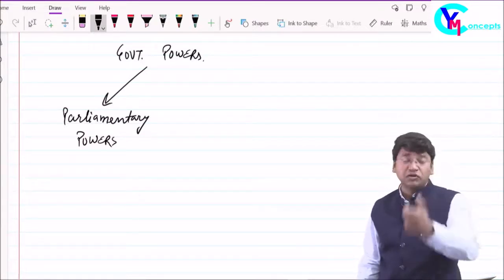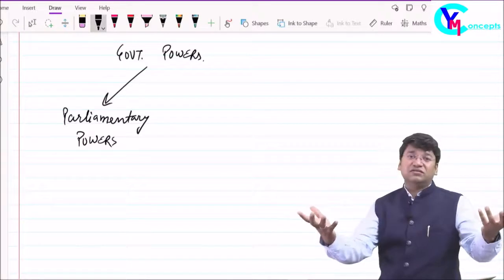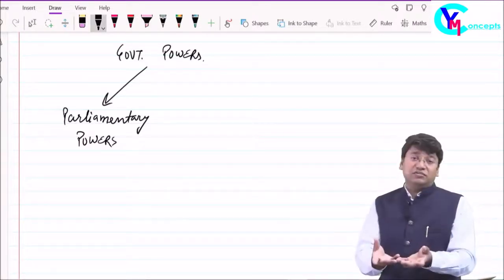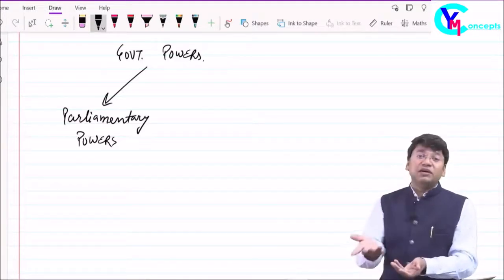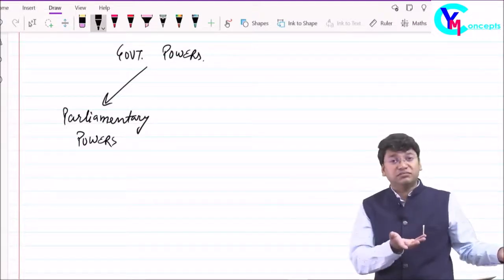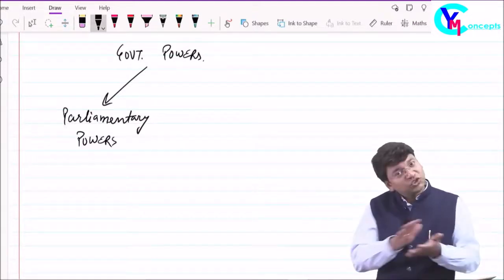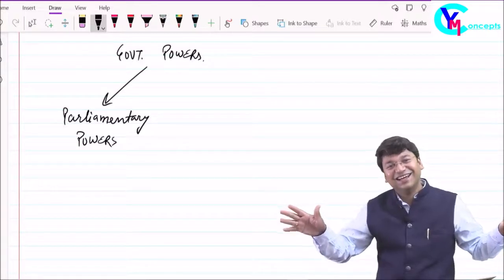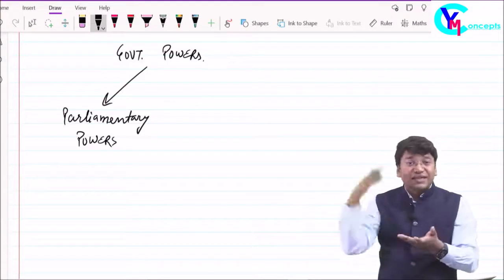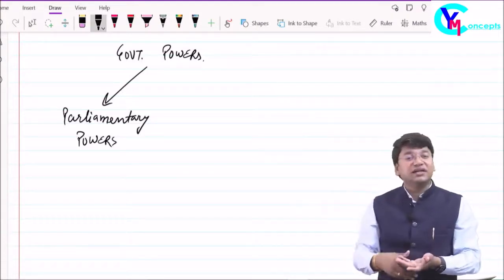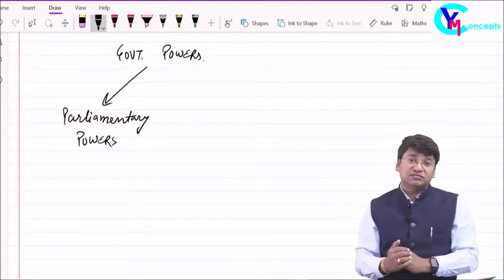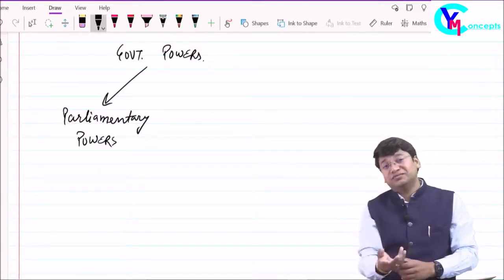Sugarcane is an agricultural produce. Farmers will do farming, no doubt, but it will take time to produce sugarcane. Sugarcane will come, it will go to the factory, will be processed, and then sugar will come. Till that time, sugar free. So the production of the country will take time, and the stock in the country is only 10% of the required demand. What will happen? Now, what should the government do?